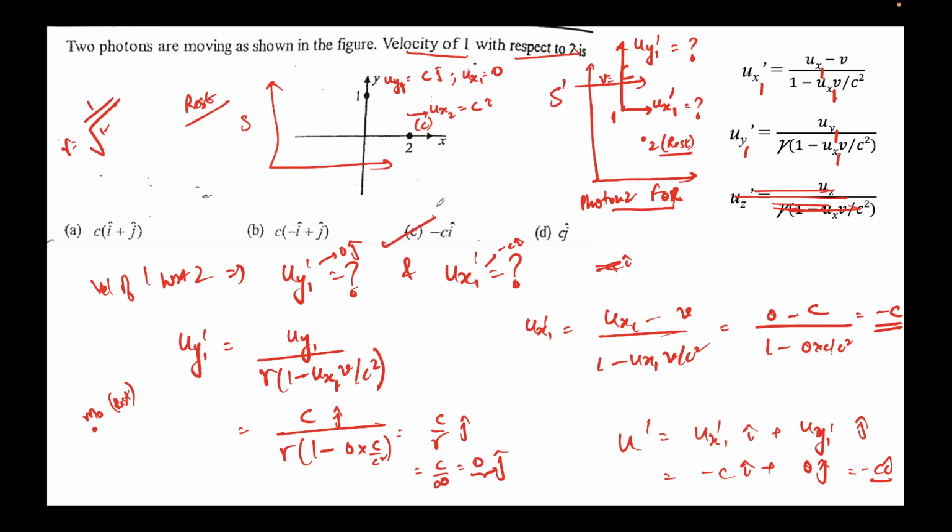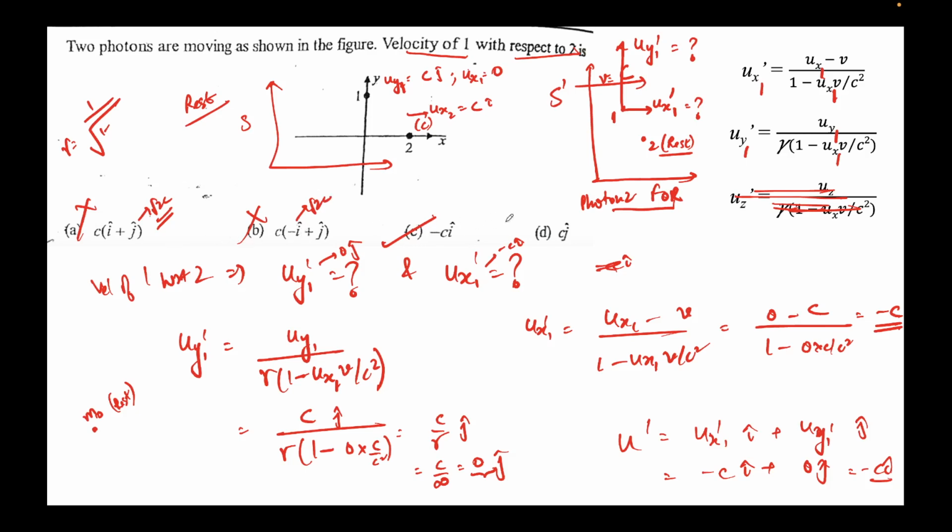I remember someone asked this very specific problem, I'm forgetting the name, sorry. Not in this case, they were moving in opposite directions, plus x and minus x, and we calculated the answer comes out to be c. Because, if you remember in the very first slide I said that the speed of light, the speed of a photon, will always be c in whichever frame you are. So what that means is that option A and option B are automatically eliminated, because here the magnitude would be root 2 c. You cannot go above the speed of light. This is again root 2 c. So these two options are eliminated.